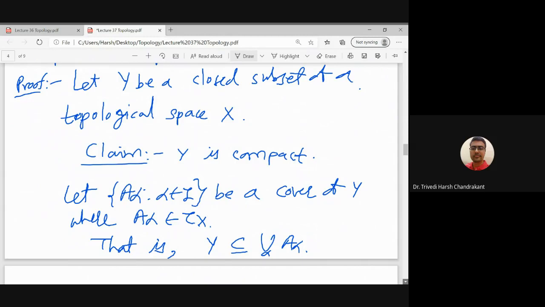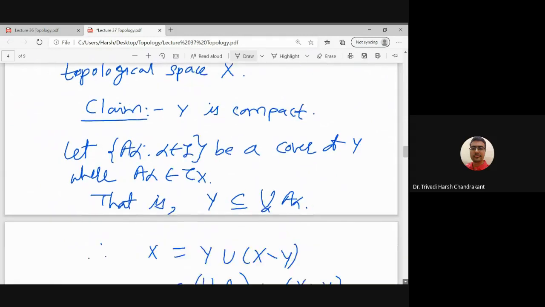So if I can prove that property star is satisfied by this particular Y, then Y is compact by the lemma, because the lemma is an if and only if condition: star holds if and only if Y is compact. So let us start with any open cover of Y where the sets are open in X. We want to check that property star holds.